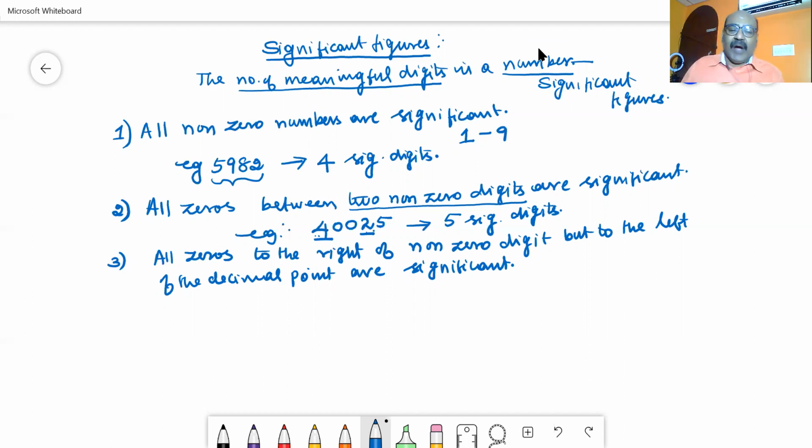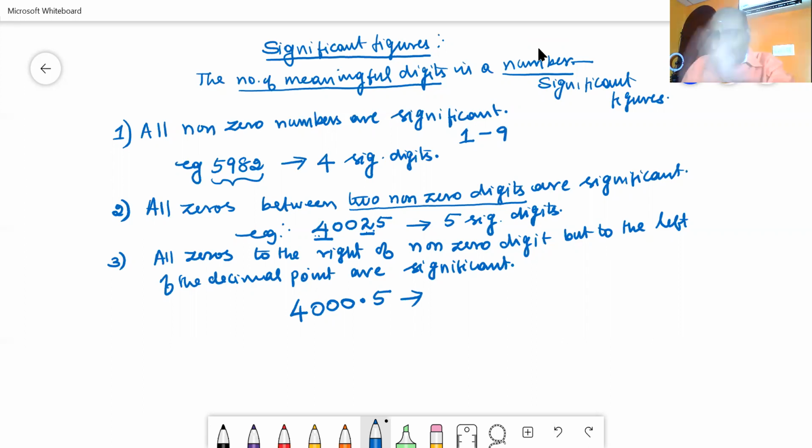So I have some zeros to the right of a non-zero digit. I am taking it as 4. So 4 is a non-zero number. To the right of this 4, I have 3 zeros. So these are zeros to the right of the non-zero digit, but to the left of the decimal point. I am taking a 5 after the decimal point. So 4000.5. Then all these zeros are considered significant.